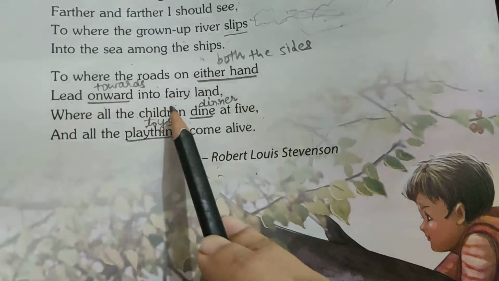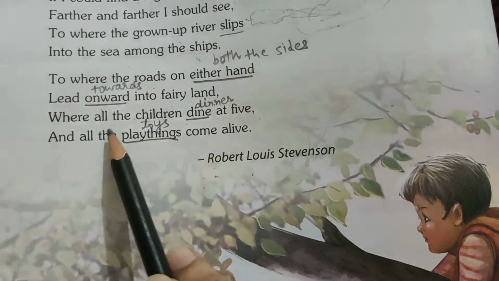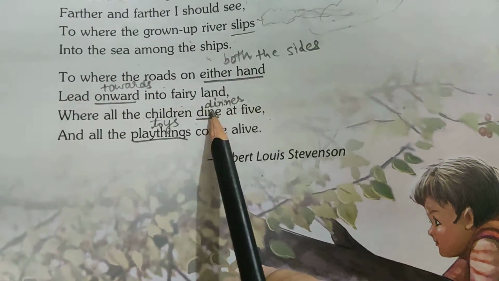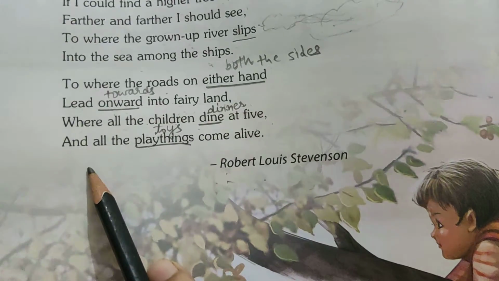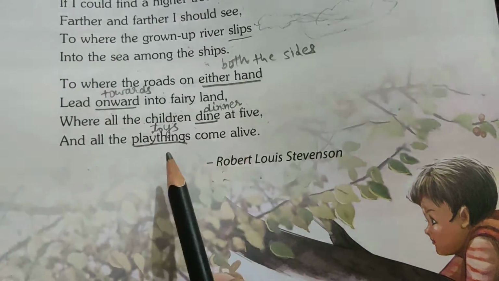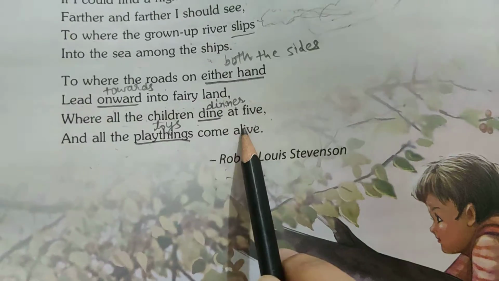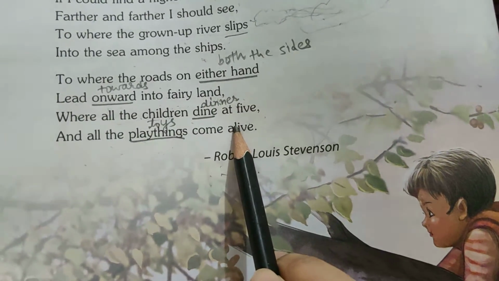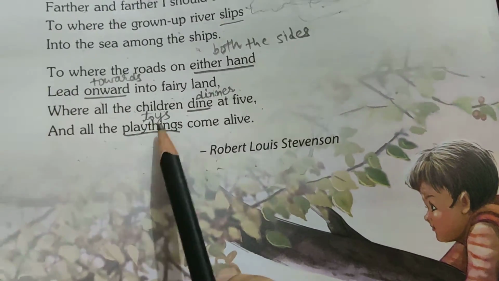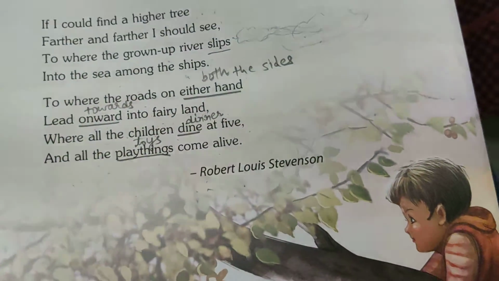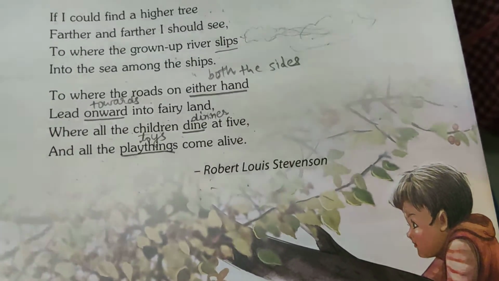The child describes fairyland as a place where all the children dine at 5, जहाँ पर सारे बच्चे at 5 o'clock finish their dinner, and after that they play with toys, but those toys come alive. They are not only toys of plastic or some other material, they are alive toys. Yes, so this is what the child imagines after climbing up on a cherry tree.